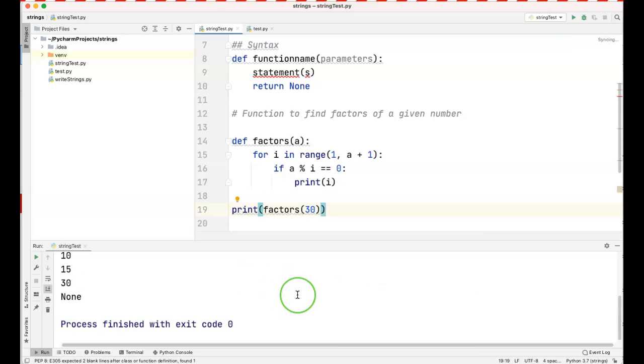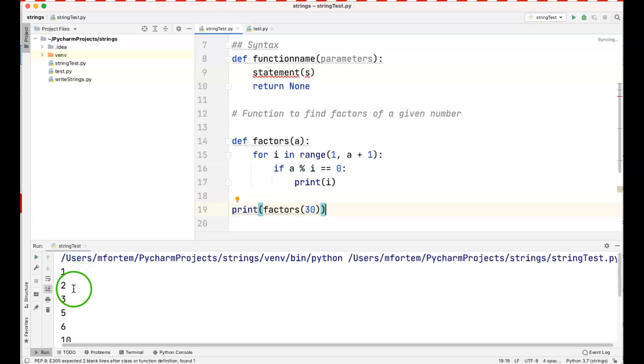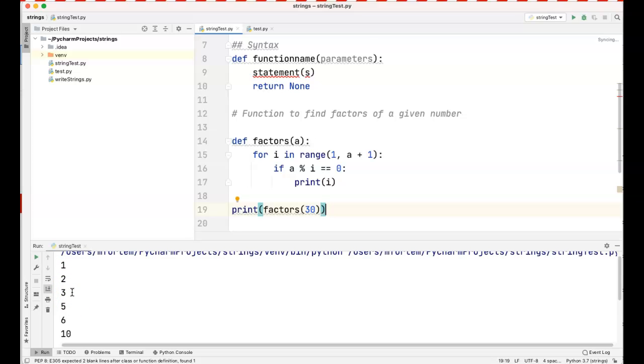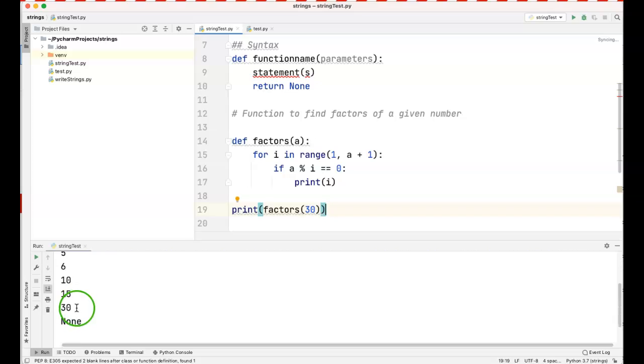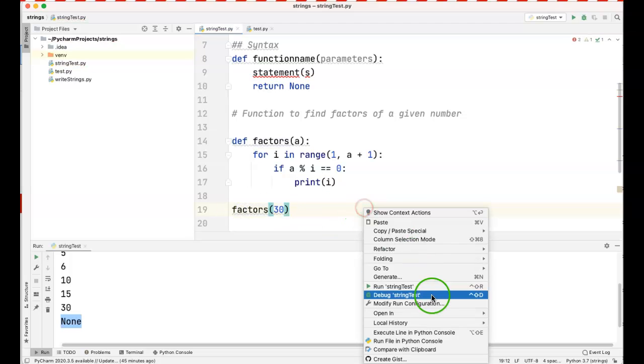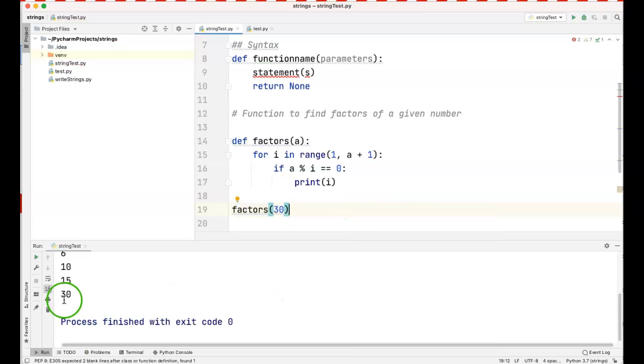Let me run that code. You see, it gives me 1, 2, 3, 5, 6, 10, 15, 30, and at the end I have a None that is printed as well. The reason is because I have used prints within the function. It is returning None already, and then I come outside of the function and, when calling the function, I use the print function again. So if I remove the print function, because we're already printing within the function itself, it should solve my problem. If I run this, we see we don't have the None printed again.